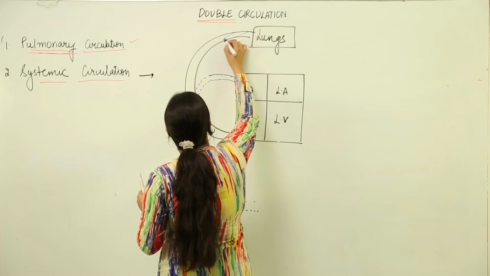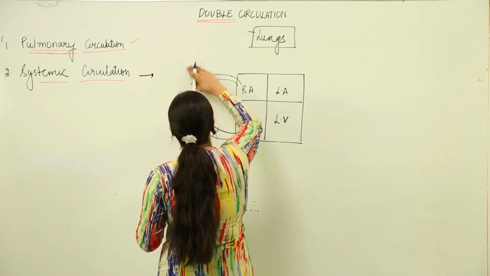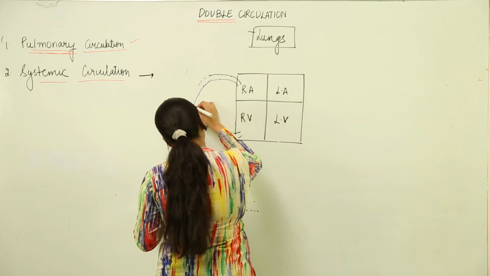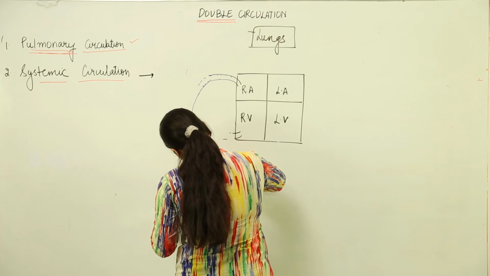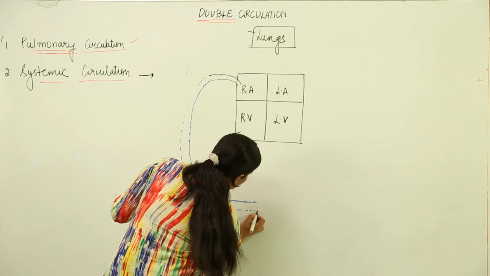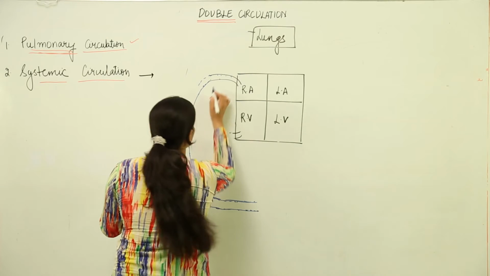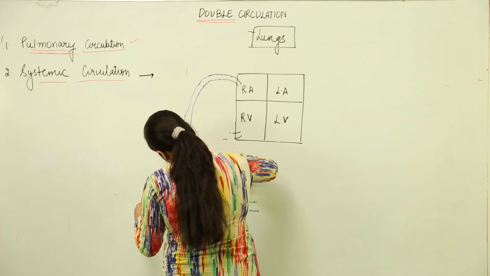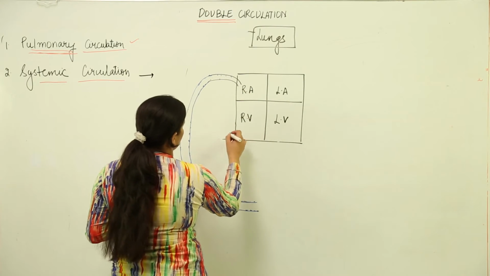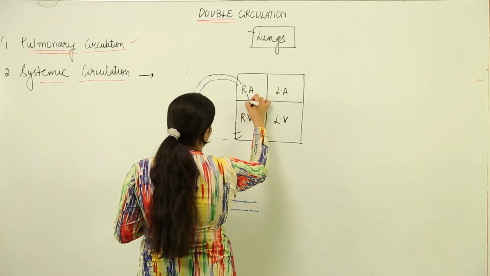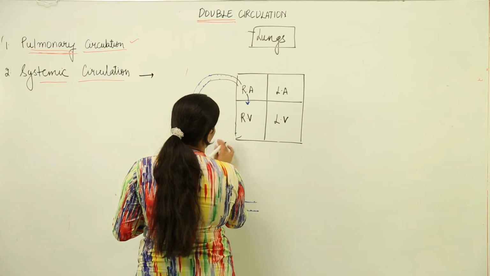I am going to represent this with a blue colored felt pen so that you understand it in terms of deoxygenated. Our veins look blue in color because they have deoxygenated blood in them. They are not deep seated, that's why we see them, unlike our arteries. Now this deoxygenated blood comes from the right auricle to the right ventricle.